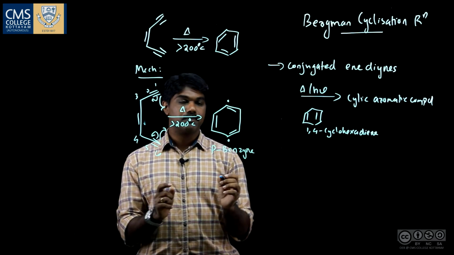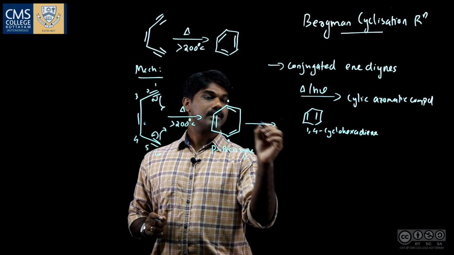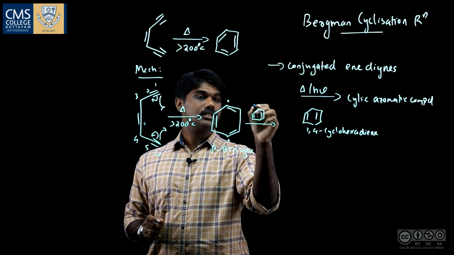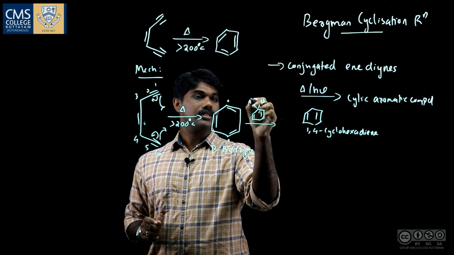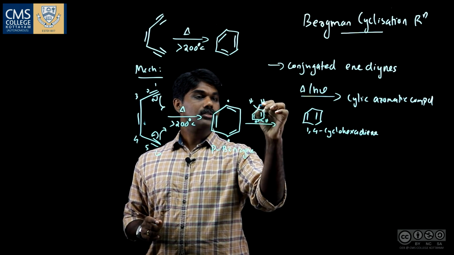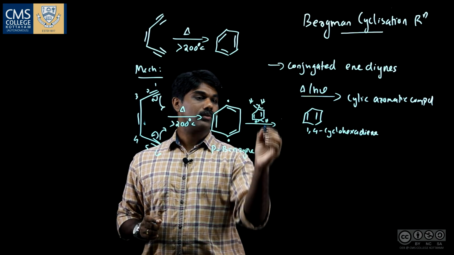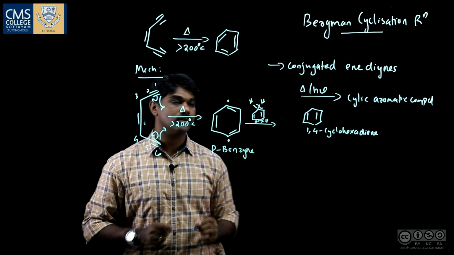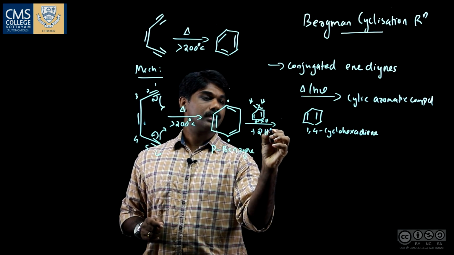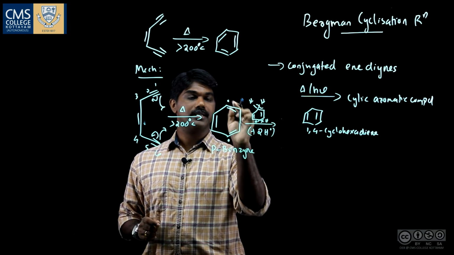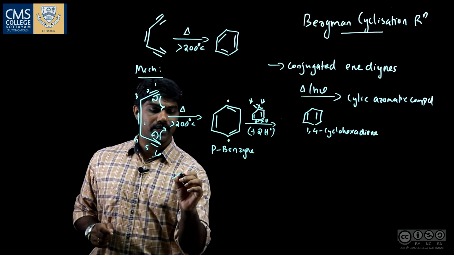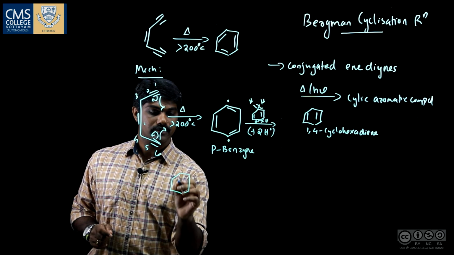This para-benzyne reacts with the hydrogen donor CHD, cyclohexadiene. Here one homolytic cleavage occurs, and here another homolytic cleavage occurs. So we get two radicals, and two hydrogen radicals coordinate to these radicals and we get the final product, benzene.